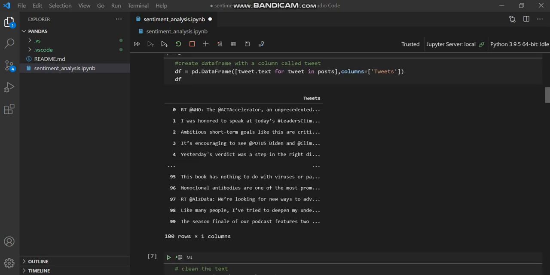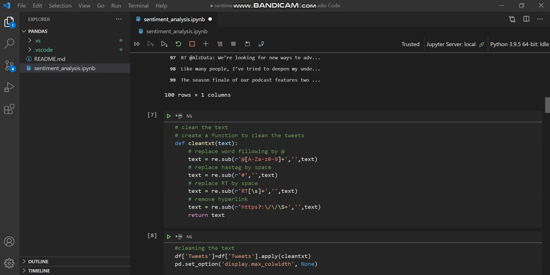You can see here that I define another function called clean text, and in this I'm passing my text as a parameter and basically pre-processing my raw data. First I replace the mentions, the word following the at sign. With this line, text equals re.sub, and here I give my pattern: at sign followed by capital A to Z or small a to z or digit, can be anything.